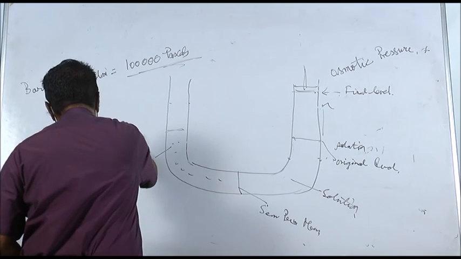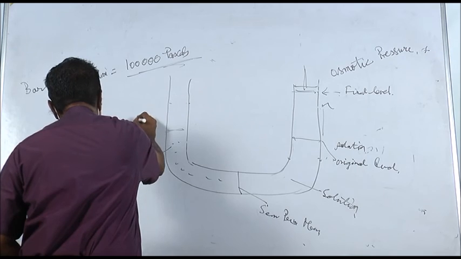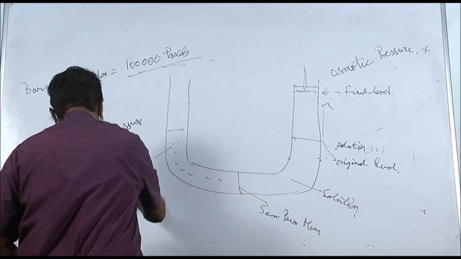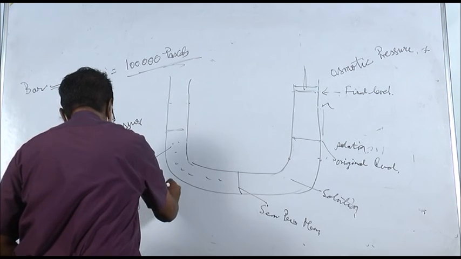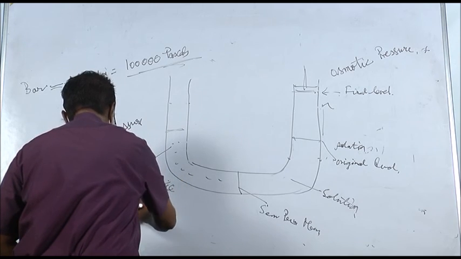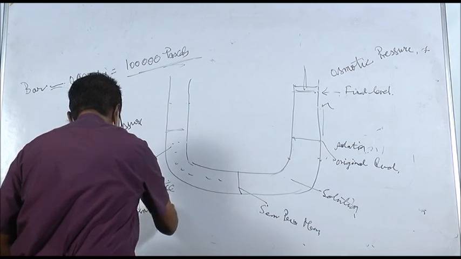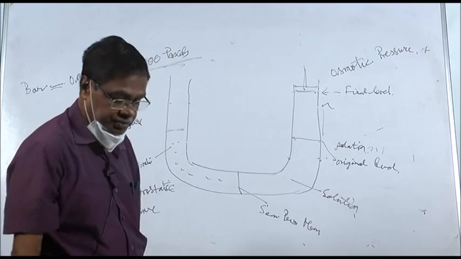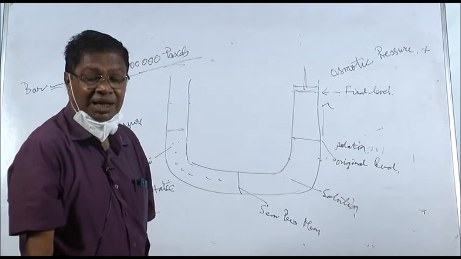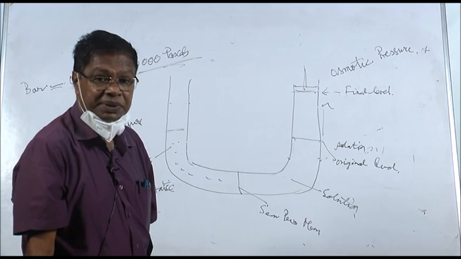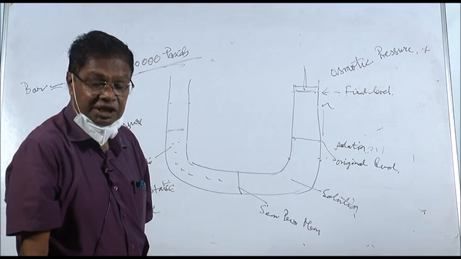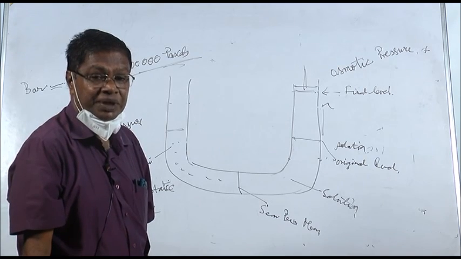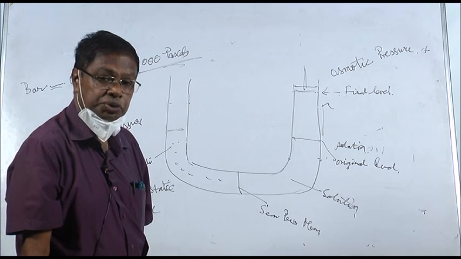Turgor pressure is the actual hydrostatic pressure that develops in a solution due to osmosis. Osmotic pressure is the theoretical pressure that can develop in a solution due to osmosis, and turgor pressure is the practical pressure or hydrostatic pressure that actually develops in a solution due to osmosis.